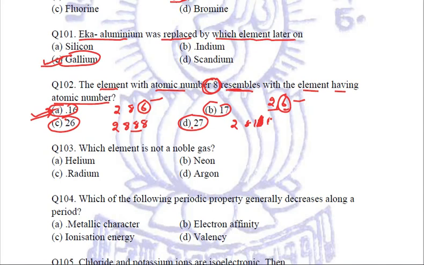Next, which element is not a noble gas? Quite simple. Helium is a noble gas, neon is a noble gas, argon is a noble gas, but radium is not a noble gas, and therefore it will be our correct answer. C, radium. Let us see the next question.